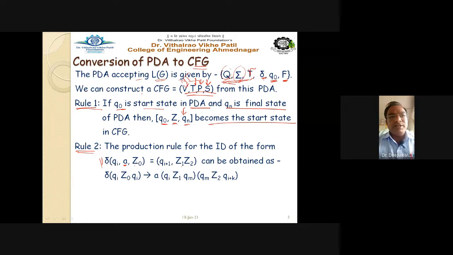Getting this point? This A is your input symbol, read on the input tape. Z is the stack symbol, the top of the stack.